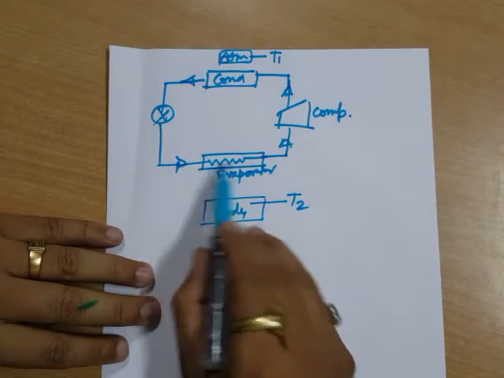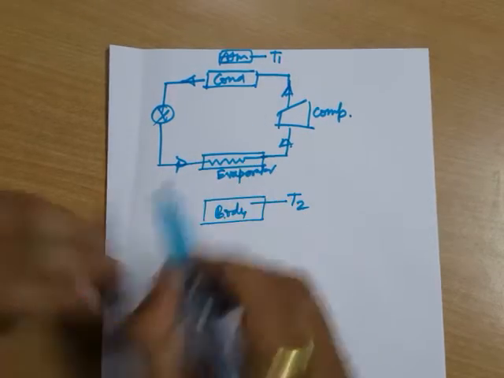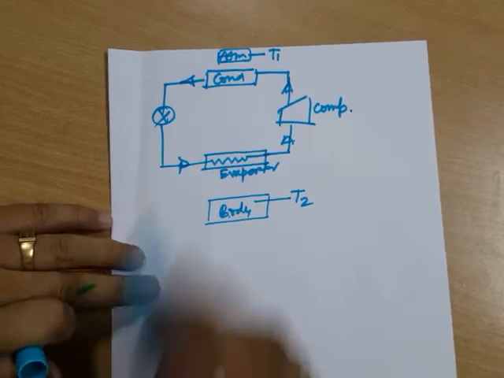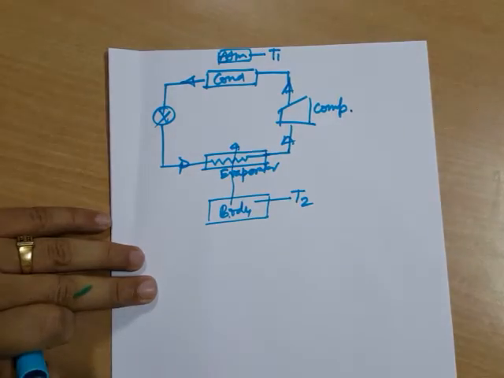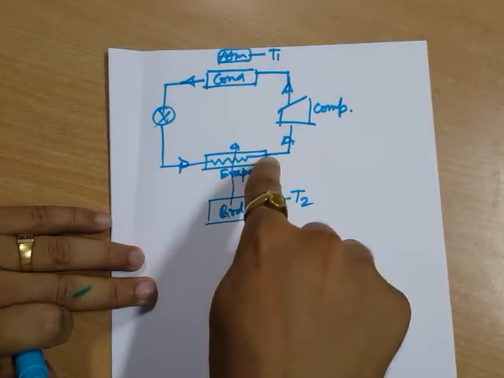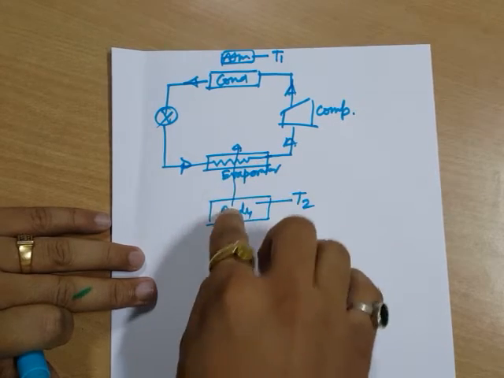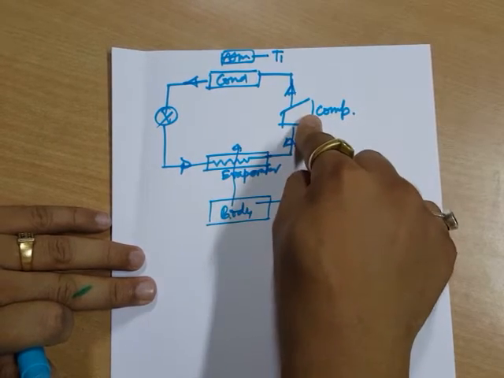Then in this refrigerator, a refrigerant flows, which gains heat from this body, and in return it gains basically the latent heat of vaporization. It vaporizes, it cools this space, then moves to the compressor.